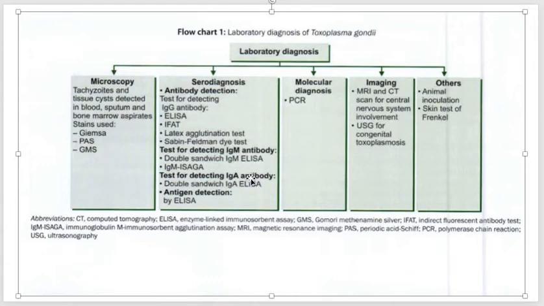When it comes to molecular diagnosis, guys, PCR is the best one. PCR is polymerase chain reaction. This is the best test. We can simply take any body fluid or the blood and conduct a PCR to catch this. When it comes to imaging, MRI or CT scan can be done for central nervous system involvement, and as I told you, ultrasonography is good for congenital toxoplasmosis.